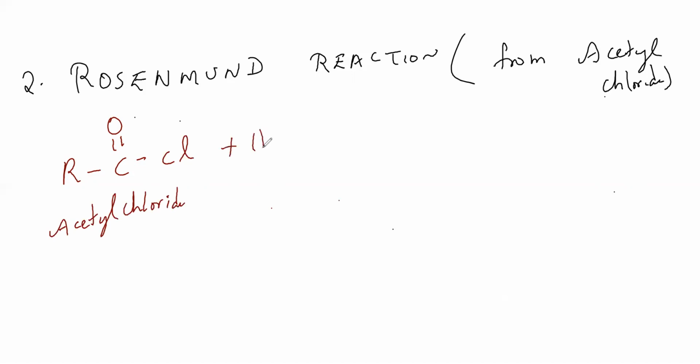This on reaction with hydrogen and a palladium catalyst. And the catalyst used here is what? Palladium with barium sulfate, BaSO4, and then heating it, delta, boiling it, we'll get what?